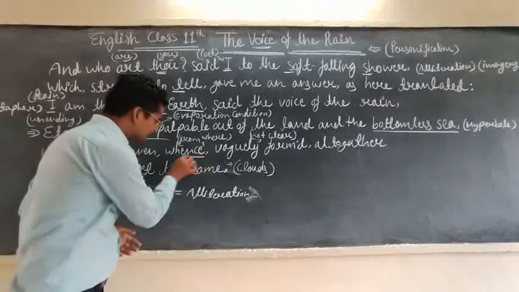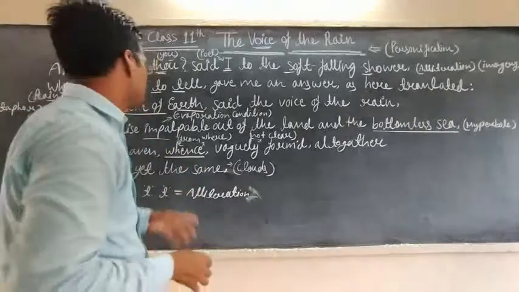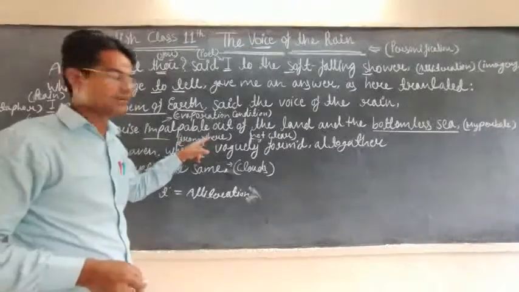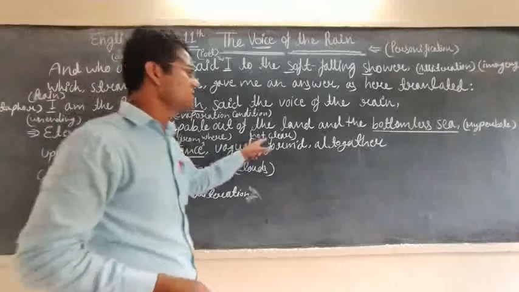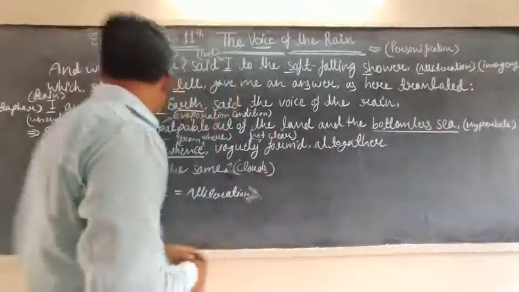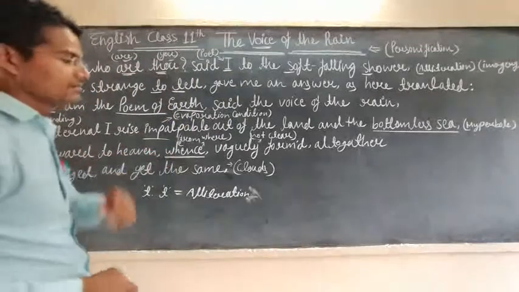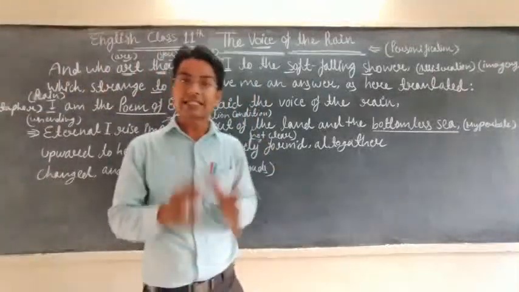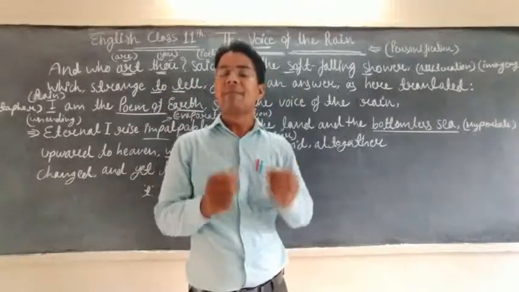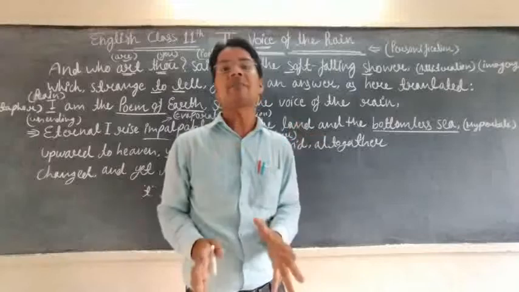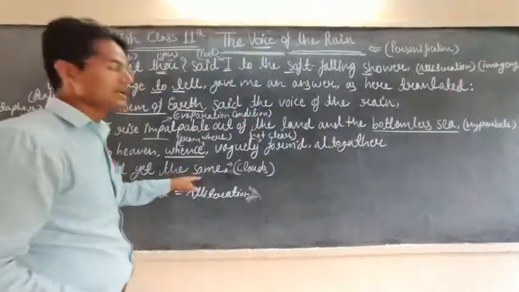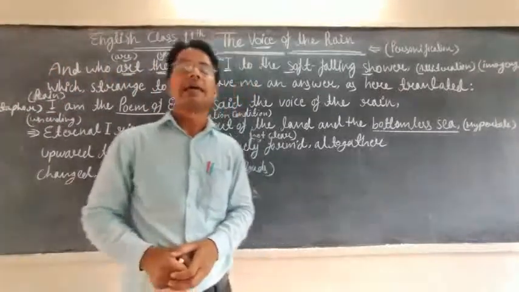Whence is a word relating to old-fashioned English, and we can say it instead of from where. Vaguely means not clear. Formed means form, a shape altogether. Changed and yet the same. It means to say that at last, when I evaporate, at that time my evaporation is formed in the form of clouds.